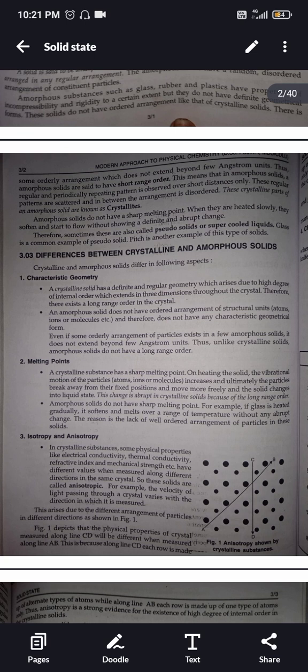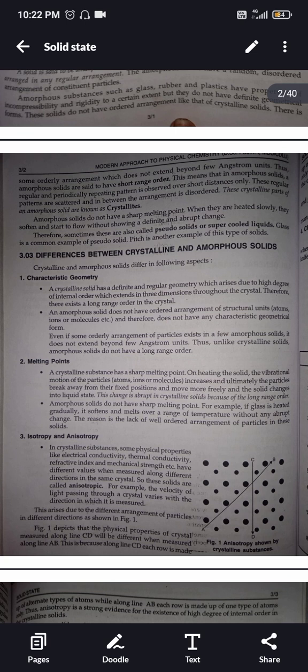This means that in an amorphous solid, a regular and periodically repeating pattern is observed over short distances only. These regular patterns are scattered and in between, the arrangement is disordered. These crystalline parts of an amorphous solid are known as crystallites. Amorphous solids do not have a sharp melting point.